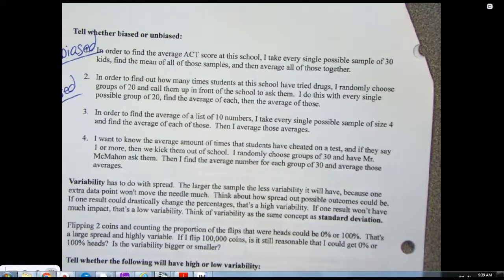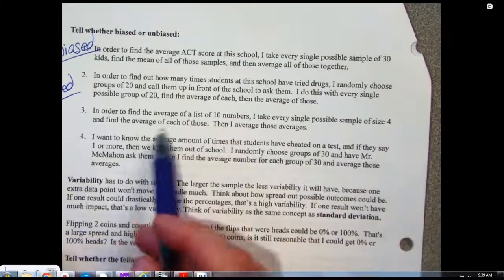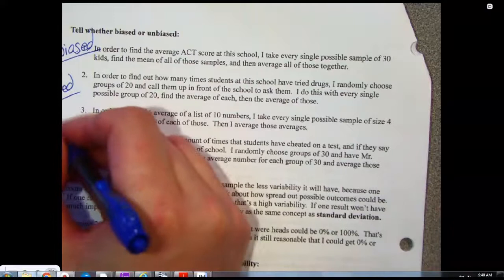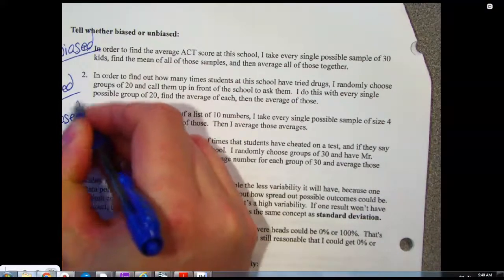If it's biased, what's going to be true about the P and the P hat? It will not be the same, right? P hat will probably be significantly lower. That's my guess. I don't think people would lie the other way. I don't know, some people might. Number 3 is perfect, that's unbiased, there's nothing flawed there.